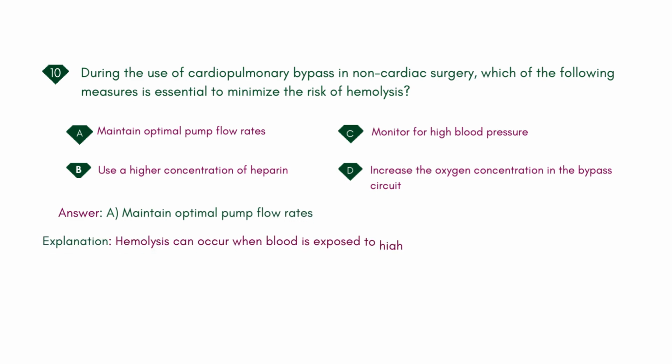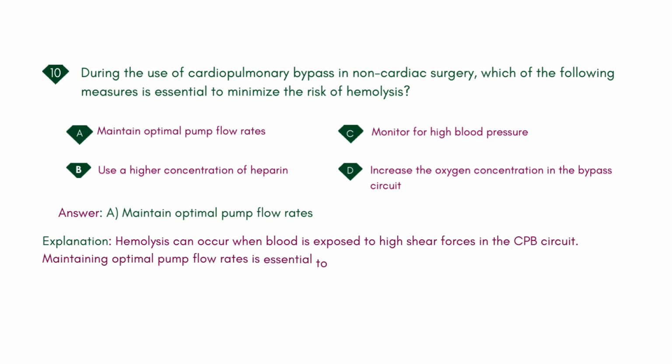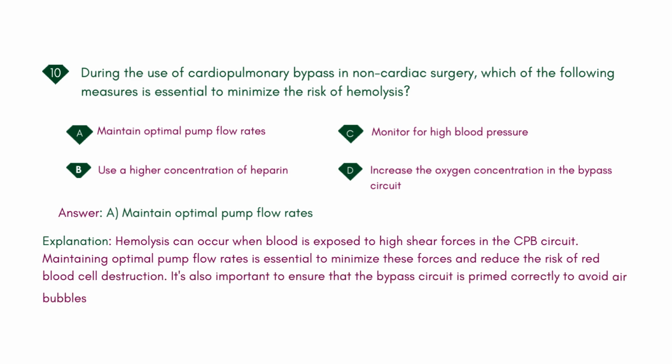Explanation: hemolysis can occur when blood is exposed to high shear forces in the CPB circuit. Maintaining optimal pump flow rates is essential to minimize these forces and reduce the risk of red blood cell destruction. It's also important to ensure that the bypass circuit is primed correctly to avoid air bubbles and that anticoagulation is properly managed to avoid clots.